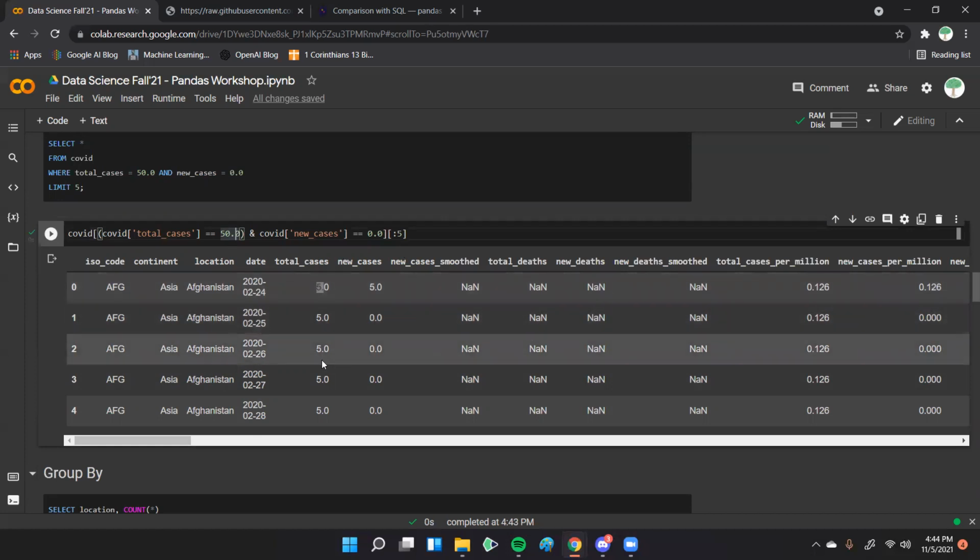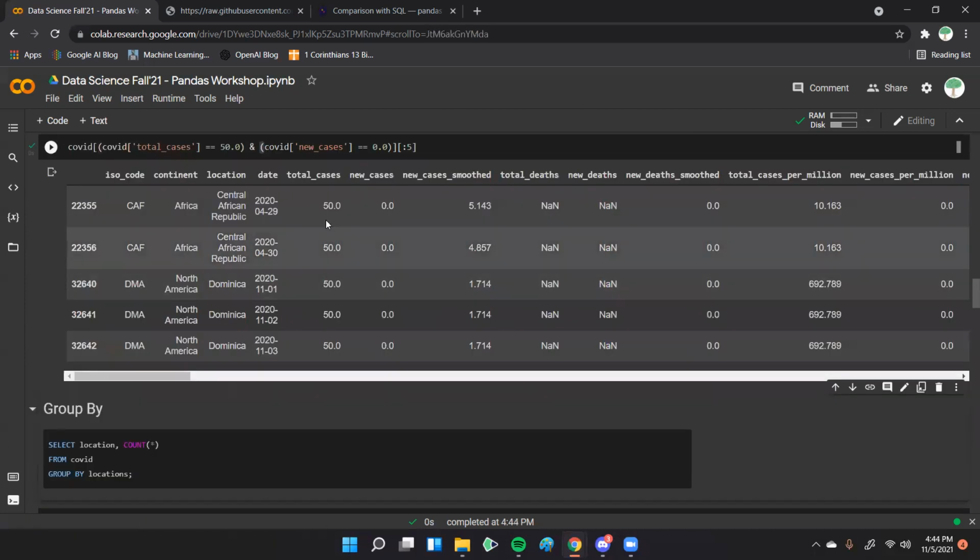I'm not quite understanding. Maybe, I don't know. That's weird. But normally what would happen, and actually I think I just found the problem. This probably should do it. So you've got to be careful: when you have this and here, you want to make sure you have your brackets. So if we run that again, yeah, that fixed it.